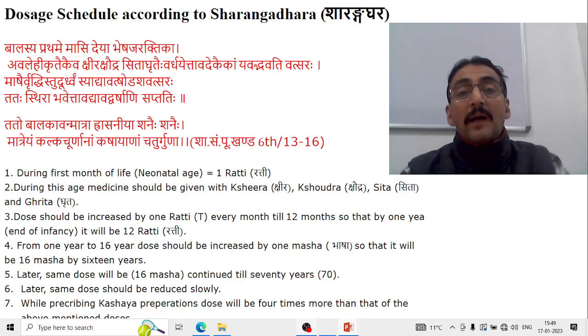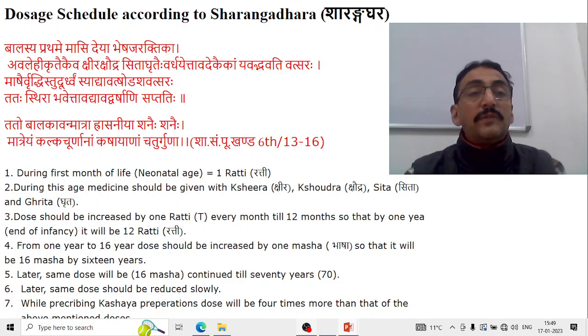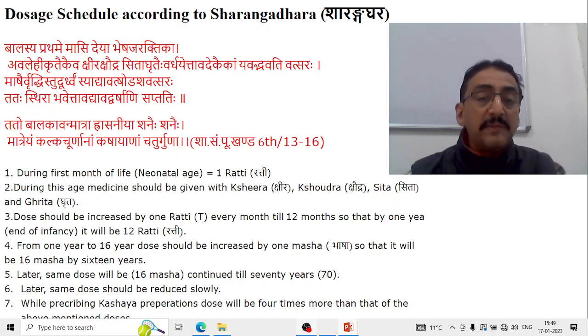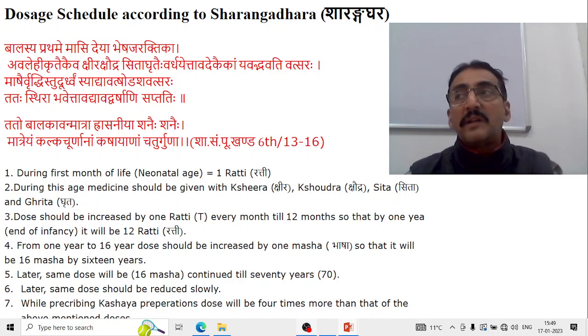Now Sharangadhara also gives a very beautiful dosage schedule. Balasya Prathame Masi Deya by Bheshajaratika. His explanation is almost all similar to the Yoga Ratnakara's explanation which we have previously seen. So what he says, during the first month of life, neonatal age, the dose is 1 rati, and during this age the medicine should be given with kshira, kshaudra, sita and ghrita. Actually the same as that of Yoga Ratnakara.